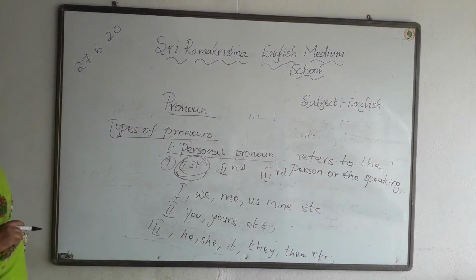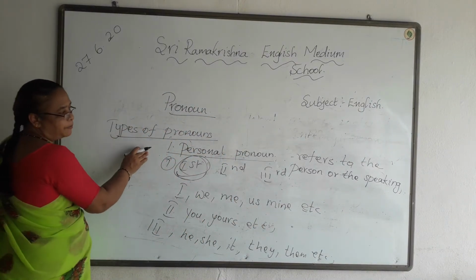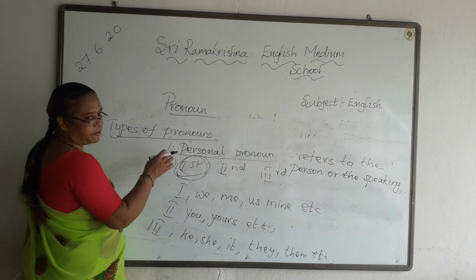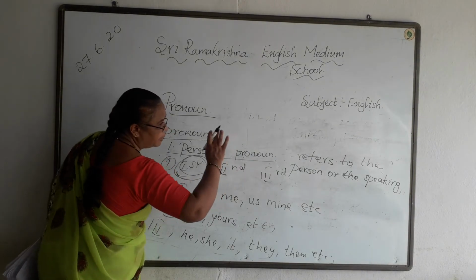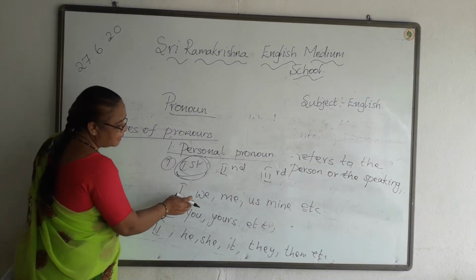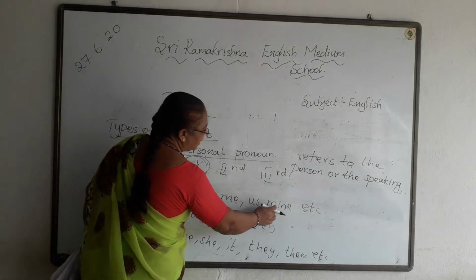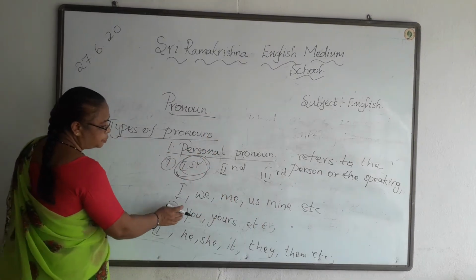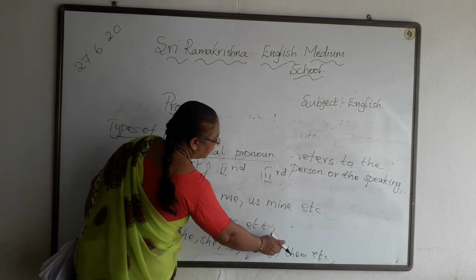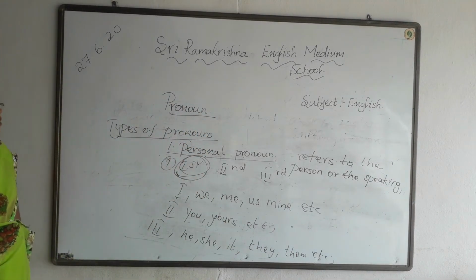So in the types of pronoun, first comes the personal pronoun. It refers to the person speaking. It may be first person, second person, or third person. Examples I have given: for first person, I, we, me, us, mine, etc. Second person, you, yours, etc. And the third person, he, she, it, they, them, etc. Okay children?